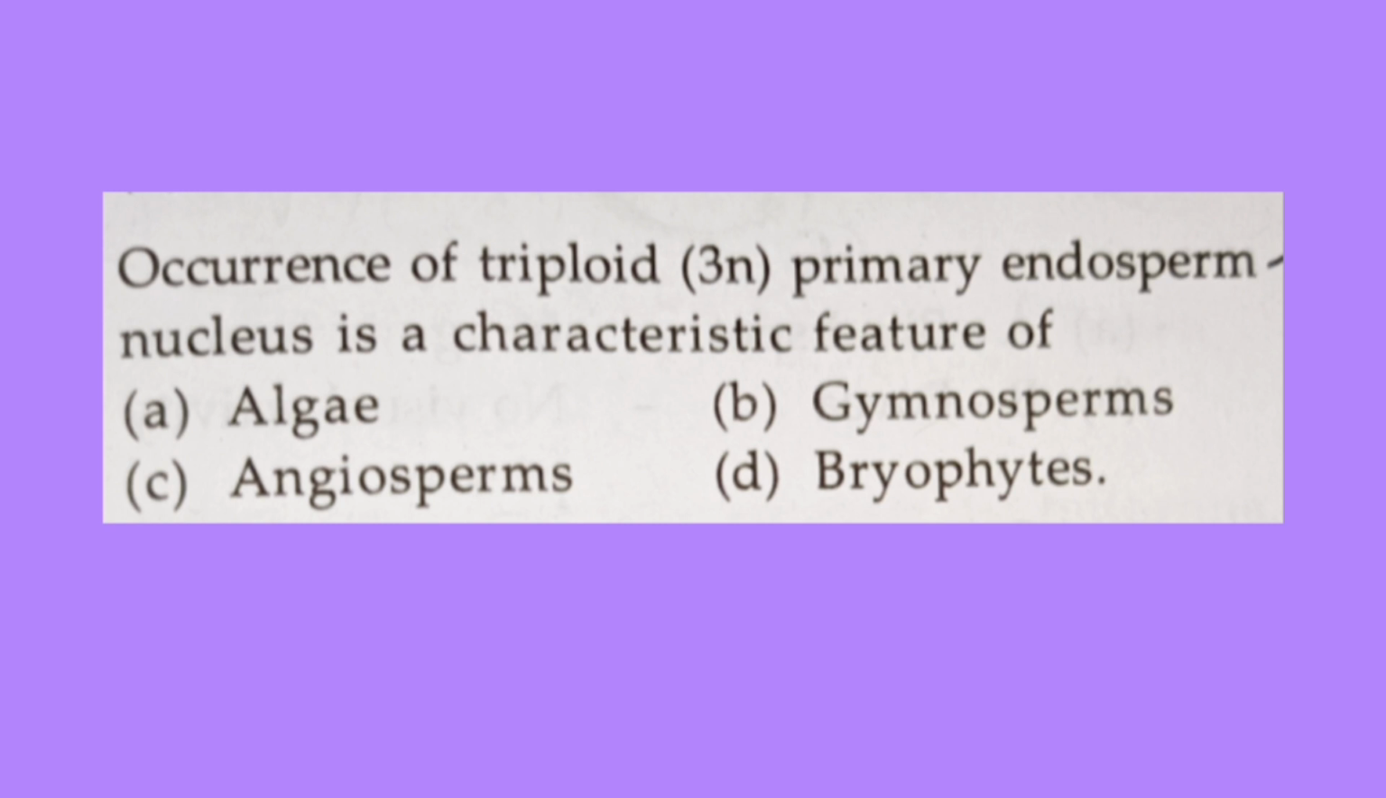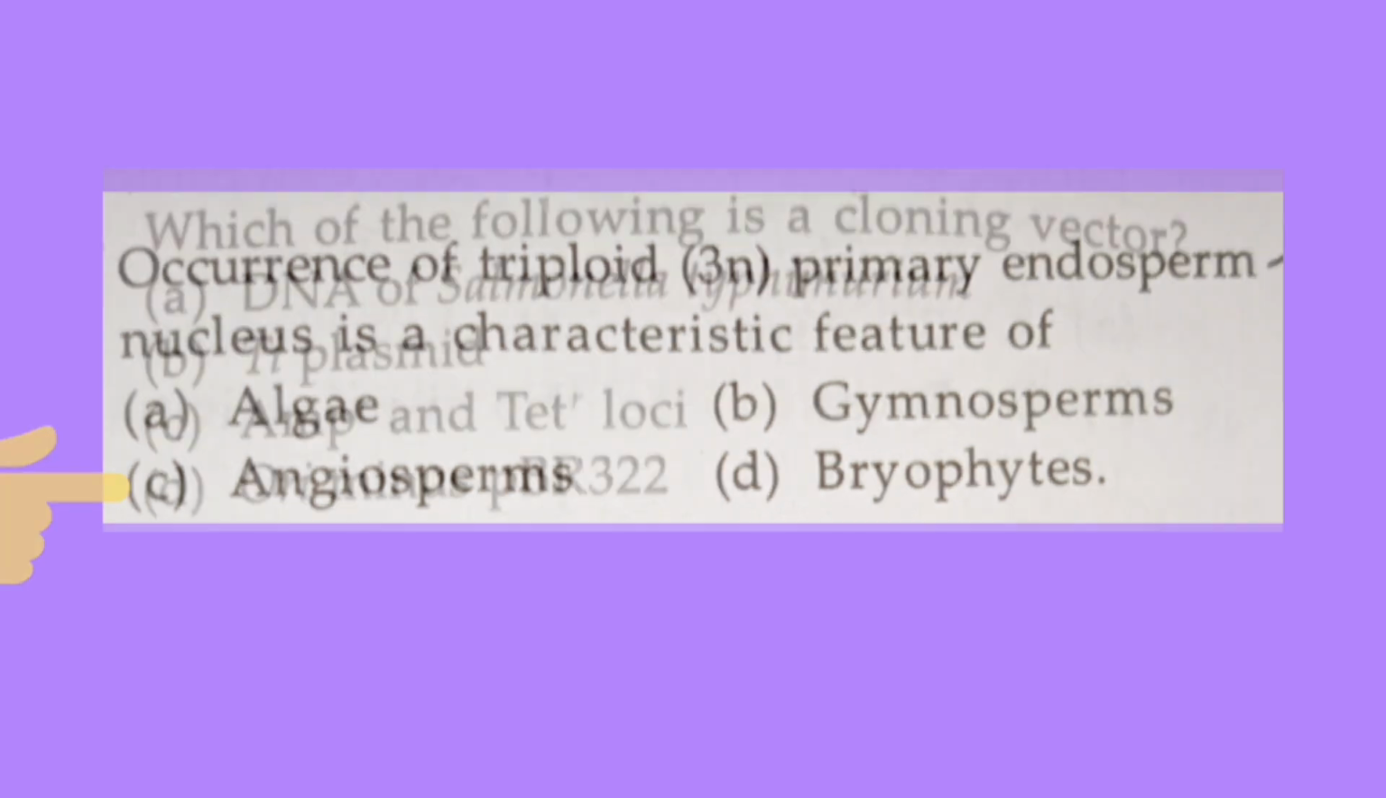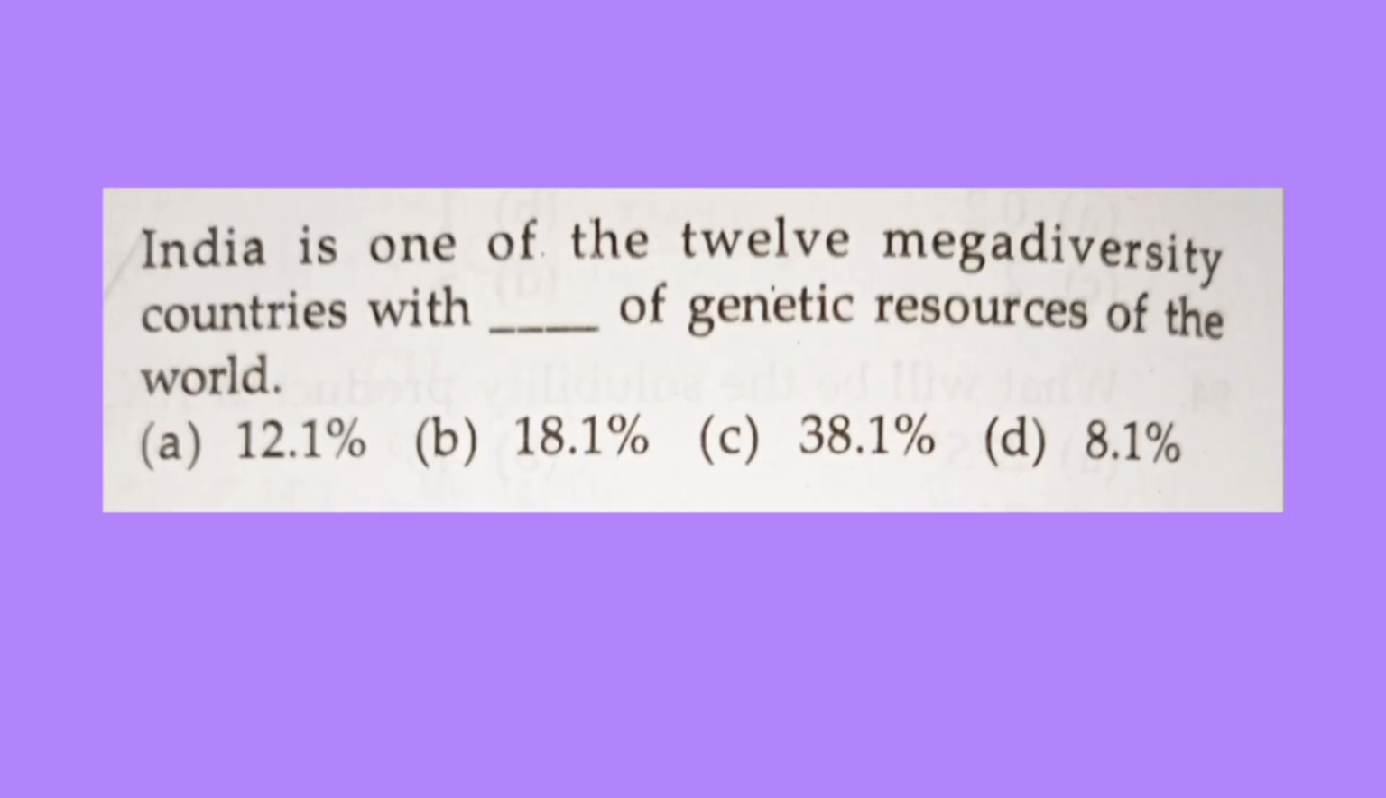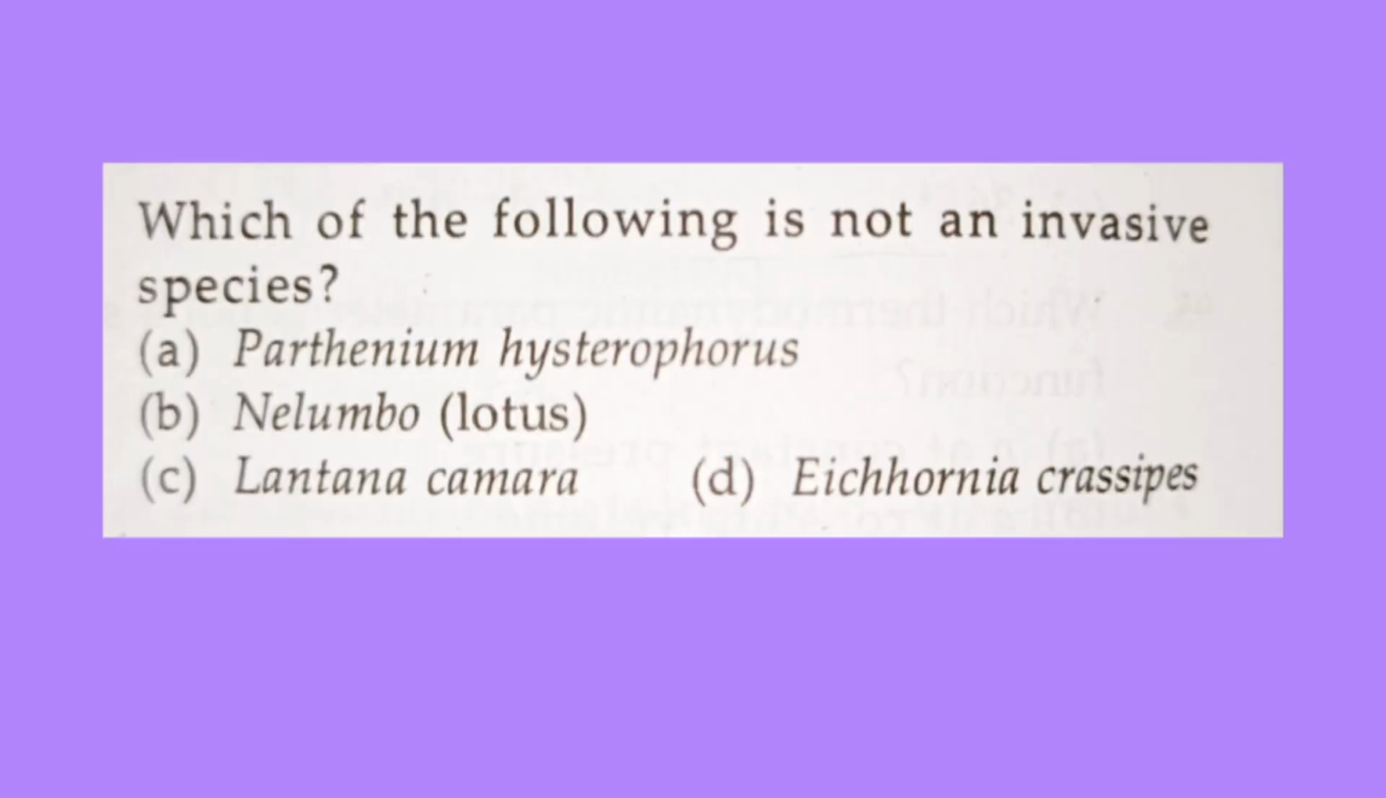And the occurrence of a triploid primary endosperm nucleus is a characteristic feature of? So the correct answer is option C, that is angiosperm. Which of the following is a cloning vector? So the correct answer is option B, that is Ti plasmid. And the next question is, India is one of the 12 megadiversity countries of genetic resources of the world. So the correct answer is option D, that is 8.1%. And the next question is, which of the following is not an invasive species? So the correct answer is option B, that is Nelumbo lotus.